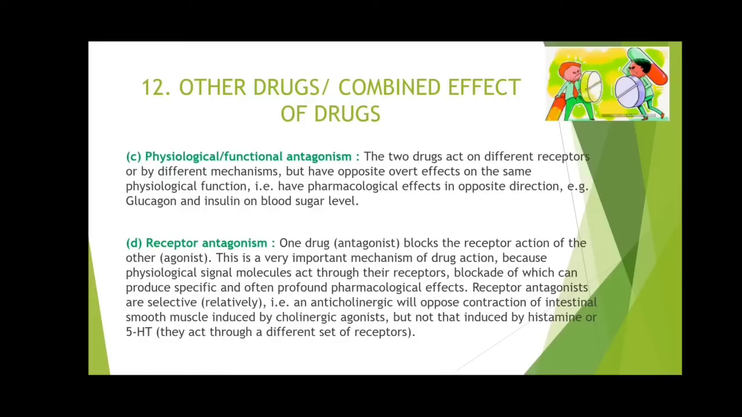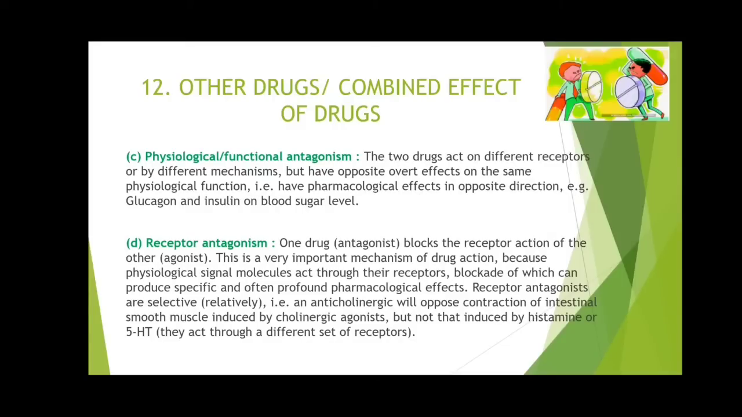We know agonist and antagonist both have affinity, both can bind with the receptor, but agonists have intrinsic activity, meaning they are able to activate the receptor. The antagonist does not have any intrinsic activity, meaning it will just bind with the receptor and will not produce any activation of the receptor. Moreover, receptor antagonists are selective: an anticholinergic will oppose the contraction of intestinal smooth muscle induced by a cholinergic agonist, but not that induced by histamine or serotonin receptors.